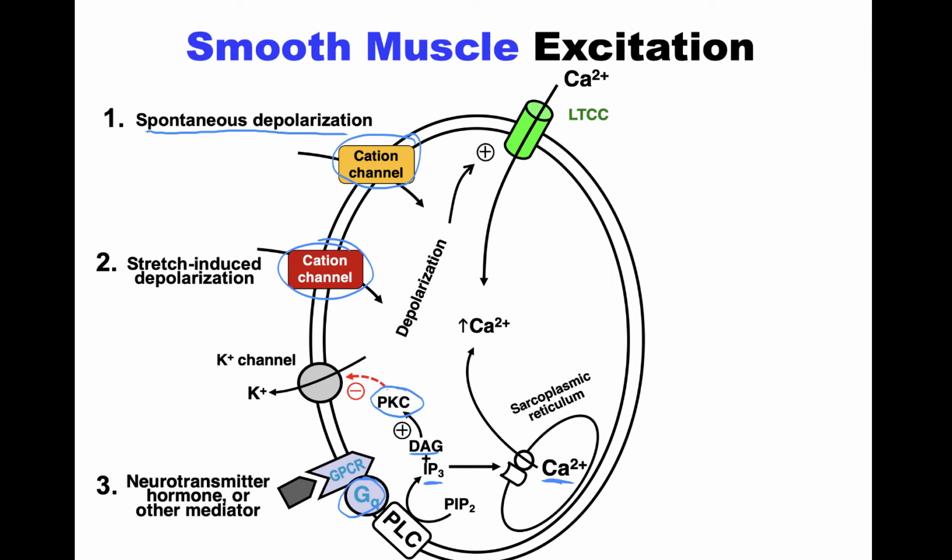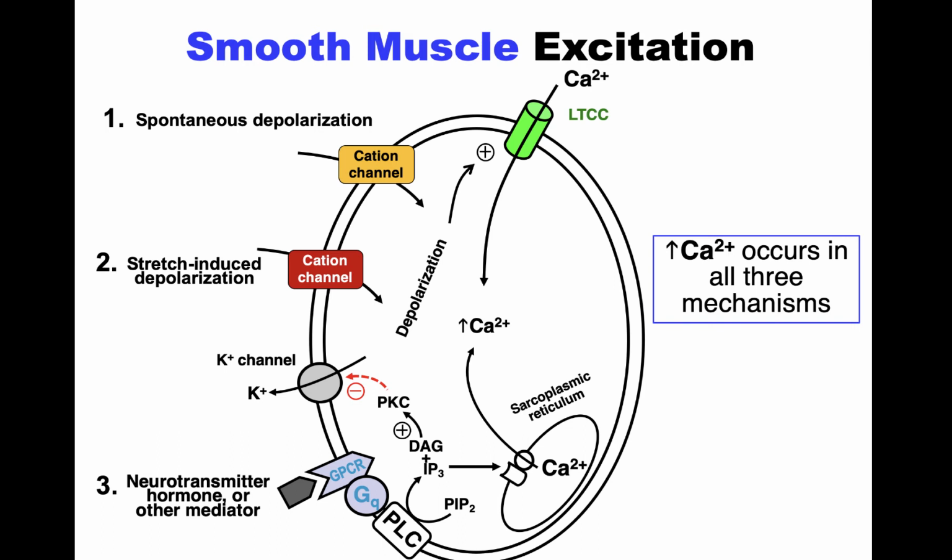So in all of these cases, we get depolarization, and ultimately what that does is it activates L-type calcium channels, which are the important calcium channel found on smooth muscle, and these open with depolarization. You can see that extracellular calcium now is going to go down its electrochemical gradient and increase the intracellular calcium. And in all of these cases, we get an increase in intracellular calcium.